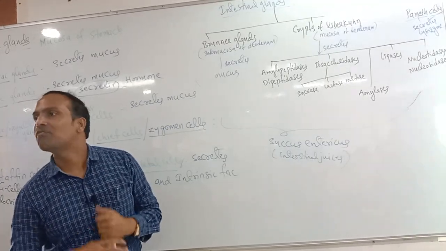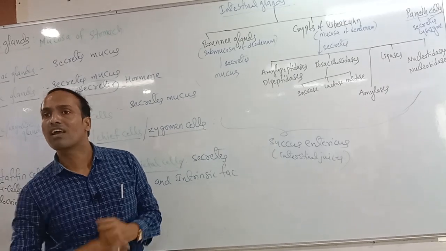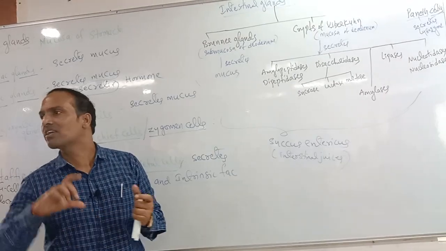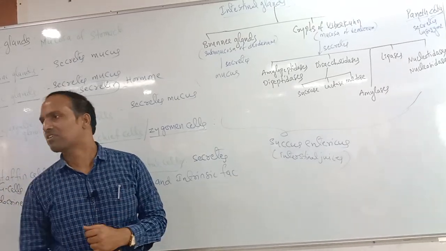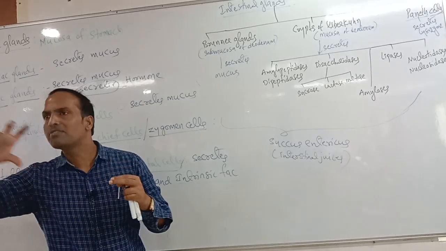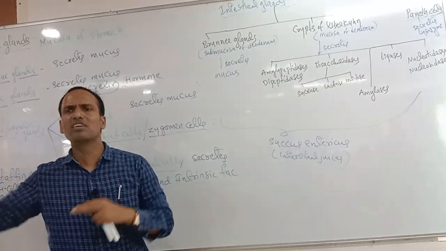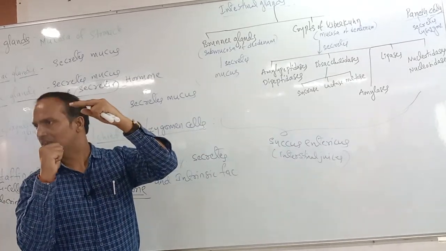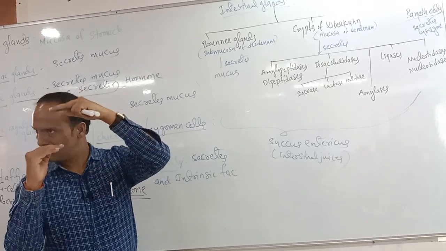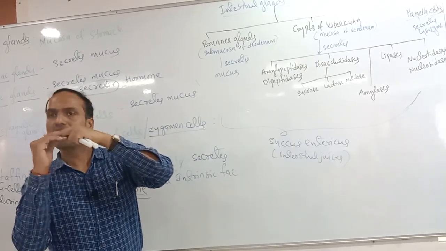Does the passage of food through the intestine occur very smoothly, or very roughly? When food moves through the small intestine, friction occurs between the food and the intestinal inner lining.